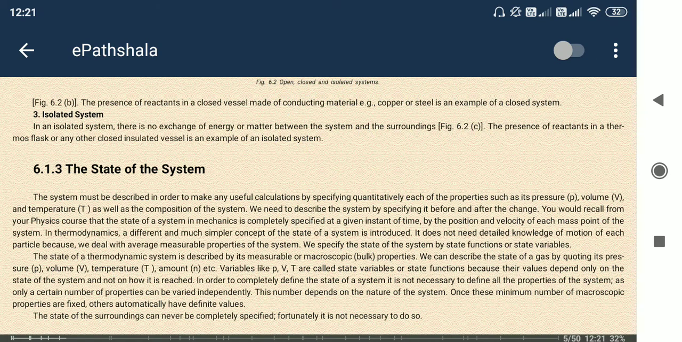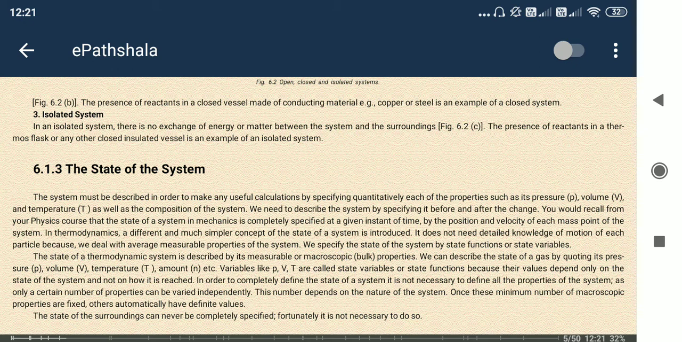Next one, state of the system. There are some functions, some physical quantities we know: pressure, temperature, heat, volume. Many variables are there. State means solid, liquid and gas. Solid can be converted to liquid to gas, and gas to liquid to solid. These are possible ways. So the state of the system means the factors influencing these changes.